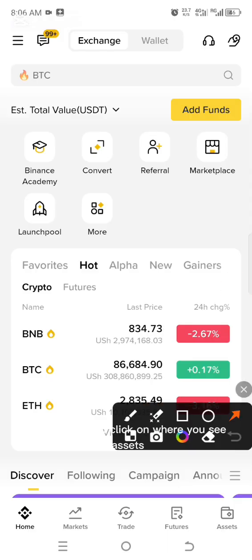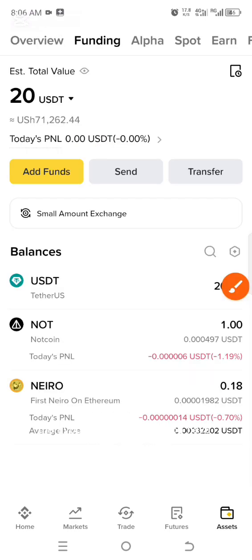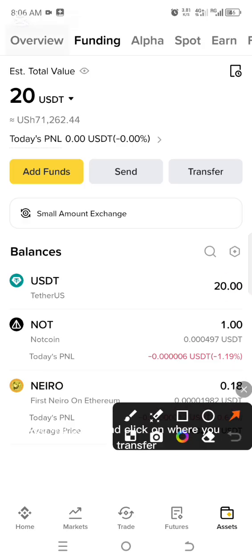You'll come and click on where you see assets. Then you make sure that you have loaded your funds and you have your money in your funding account through P2P or any method of depositing money you have used. Then the second thing, you will click on where you see transfer, because we want to transfer this money onto our futures account.